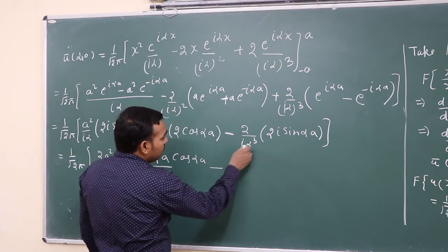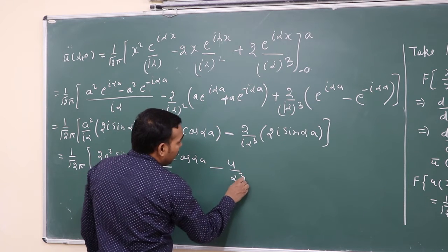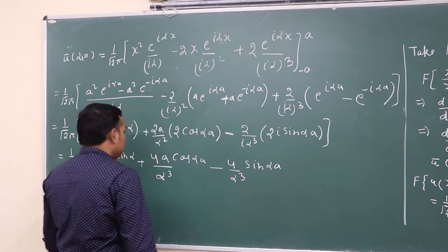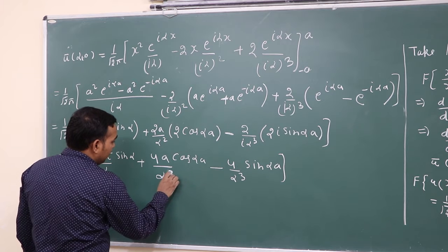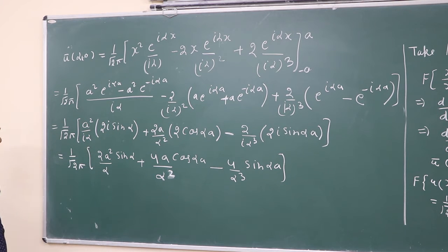Here minus minus cancels out, this is minus 4 upon alpha cube sin alpha a.